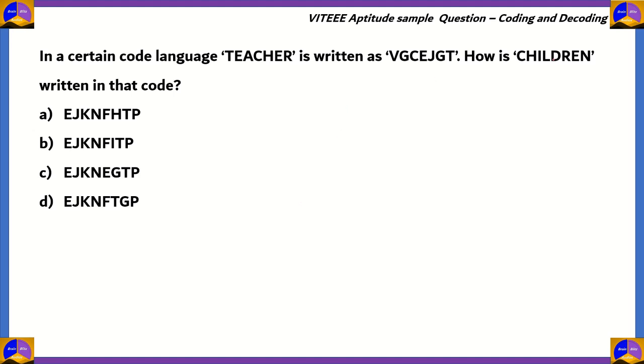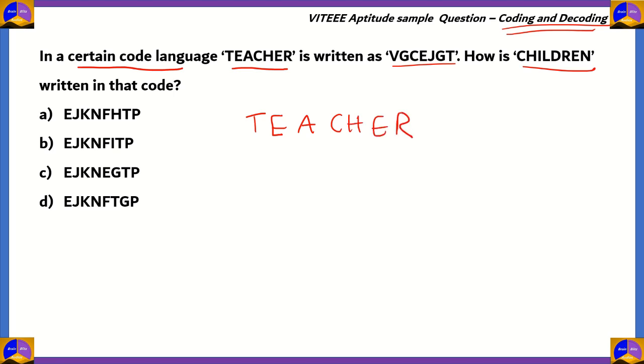Now, the next question. This one is based on coding and decoding. In a certain code language, the word teacher is written as VGCEJGT. So how is children written in that code? So when we're talking about codes, and especially how to decode them, the best way to do it is to write the given word or the given expression and then write its code below it.